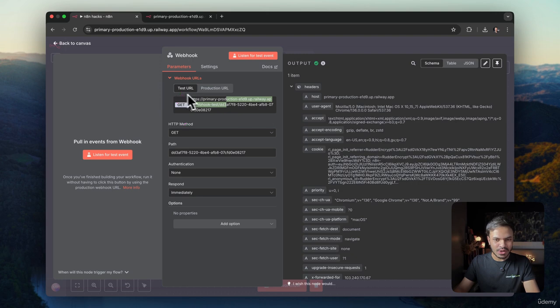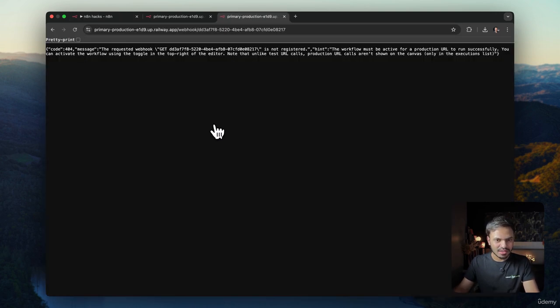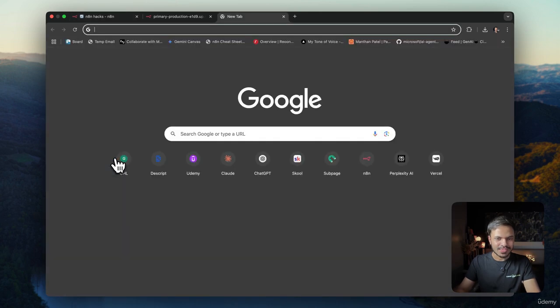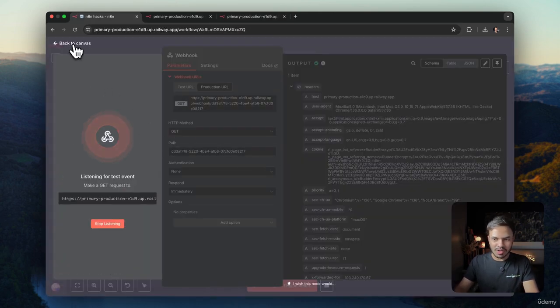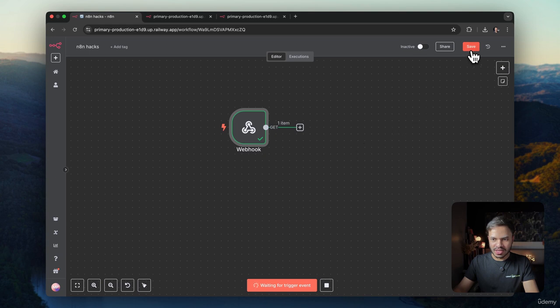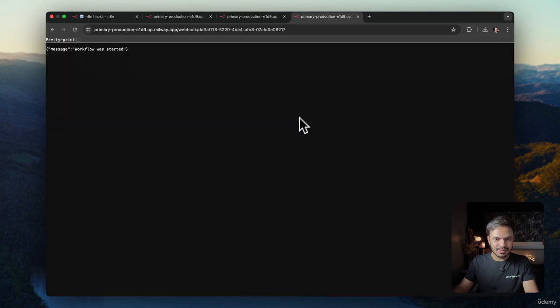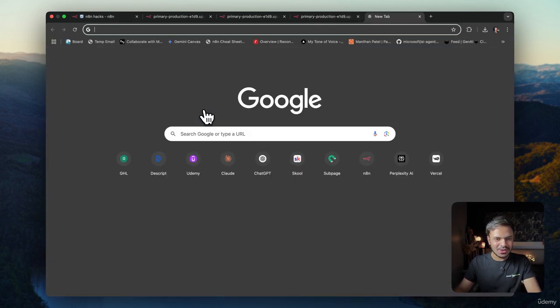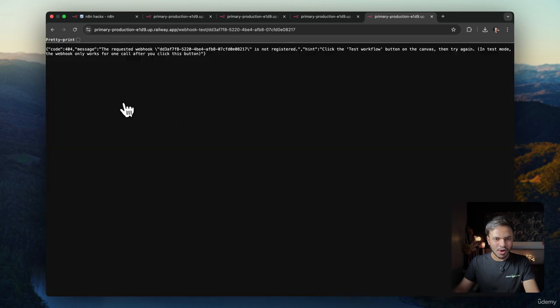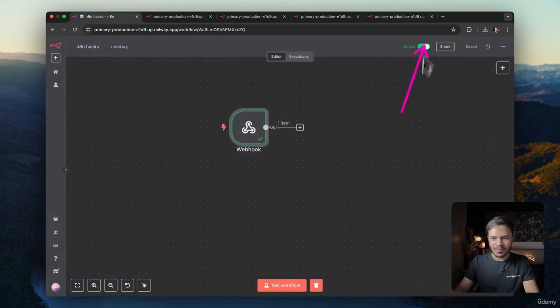Now this is the test URL. If I do the same with the production URL, it won't work. Again, we have to listen for test. Why won't it work? Because it is not in production. So if we click on active, enable this active button and then call it, it will trigger our workflow. And now if we use the test URL, it won't work because right now it is in production.